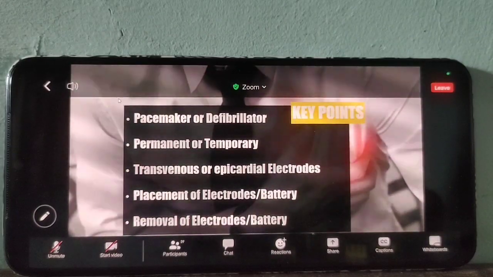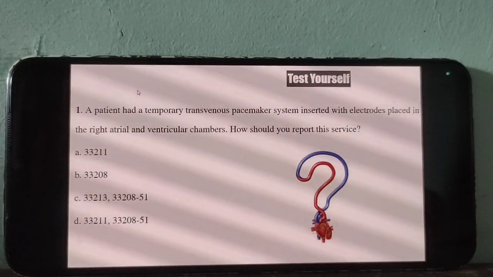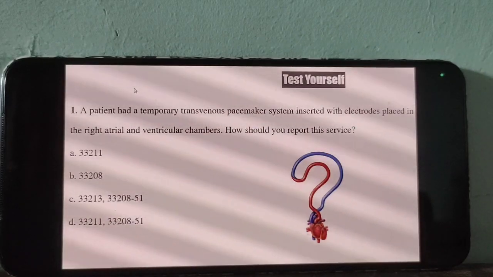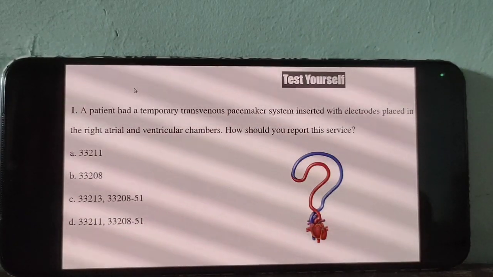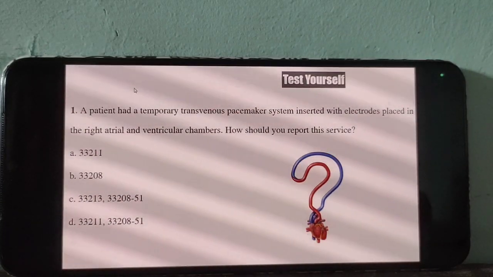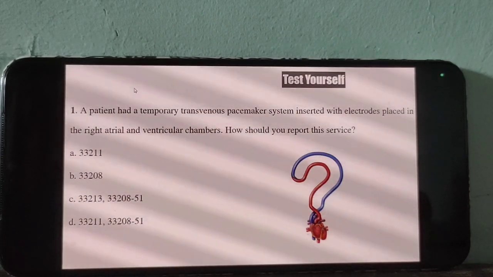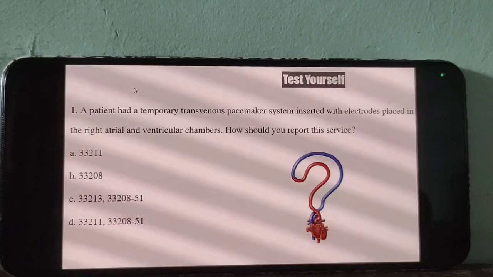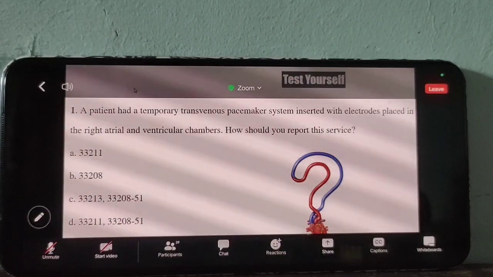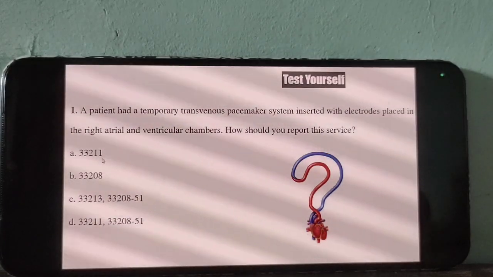Now, try this question. Option? A, ma'am. A. Check whether it is a permanent or a temporary pacemaker. Temporary. Yeah. So, what is the answer? A or B?